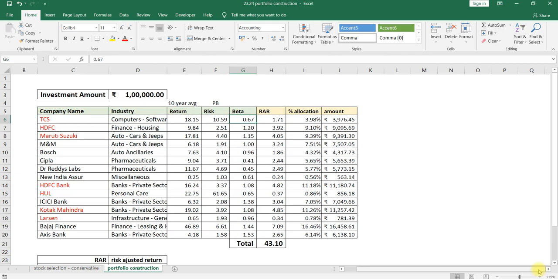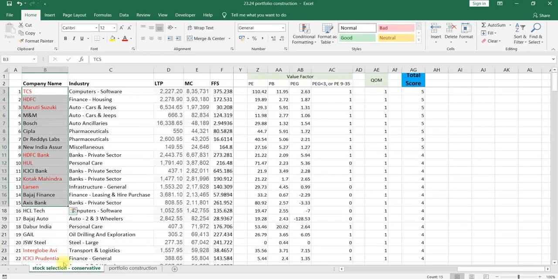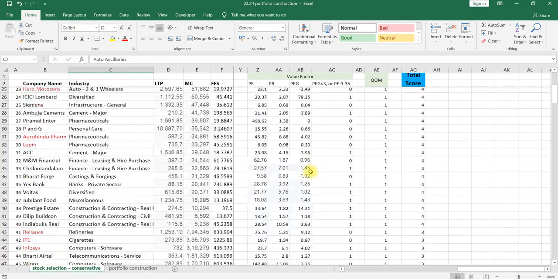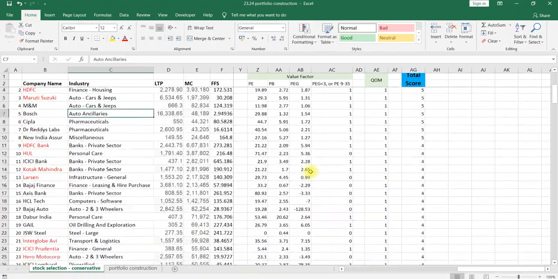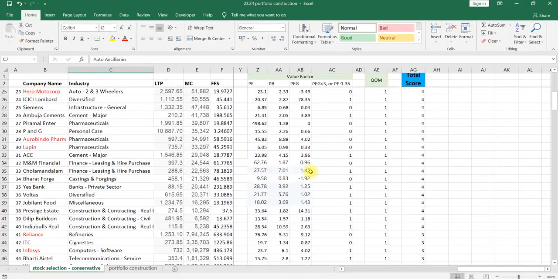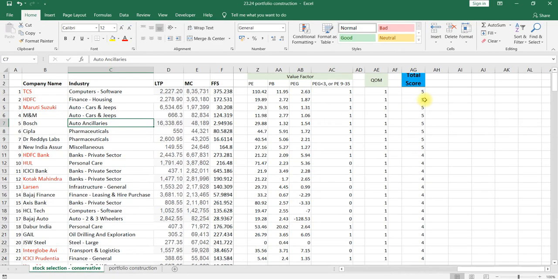Okay, in the previous two videos we already analyzed stocks and ranked the ones that can be used in a conservative portfolio. Here you can see we have given scores and points, calculated a score, and arranged them in order, with the highest scored on top and the lowest scored at the bottom. Now you would like to build a portfolio.